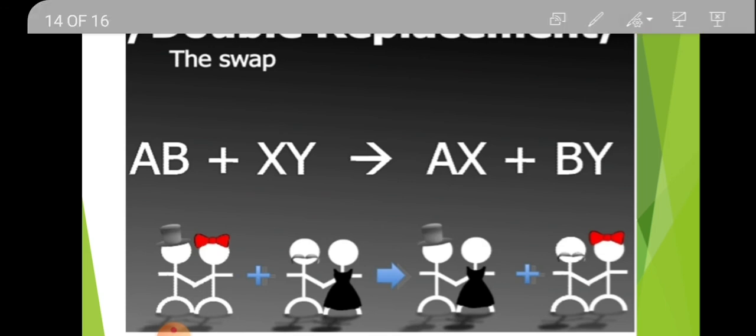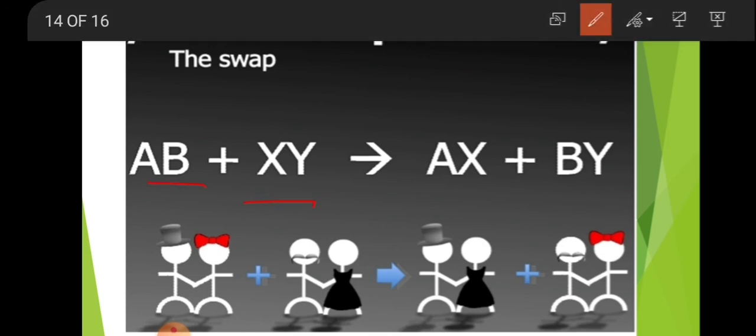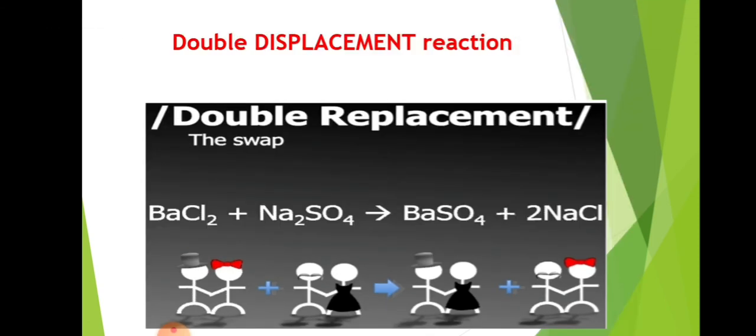Like AB, when AB reacts with XY, then A exchanges its ion with X and B with Y, then compounds are formed like AX plus BY. It means swap, exchange with each other. A exchanged with its friend X and B exchanged with Y, then this is another pair of friends. I hope you understand this concept easily.